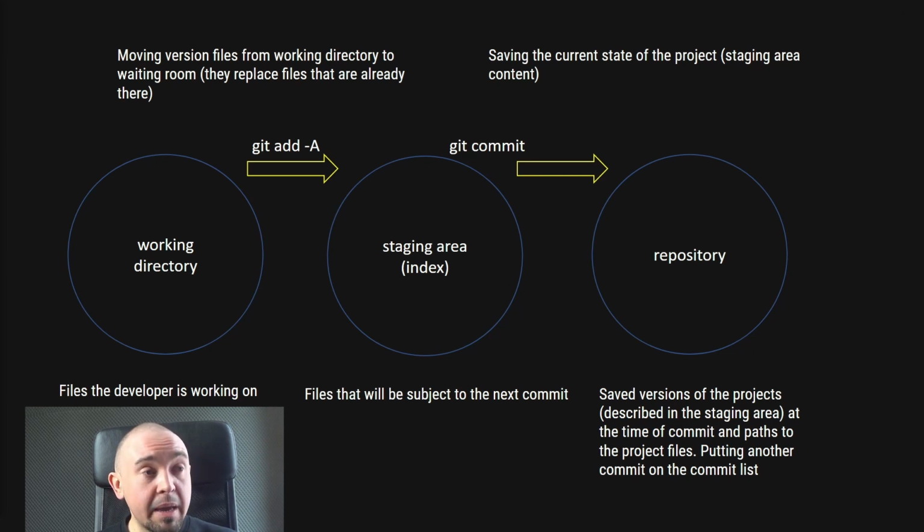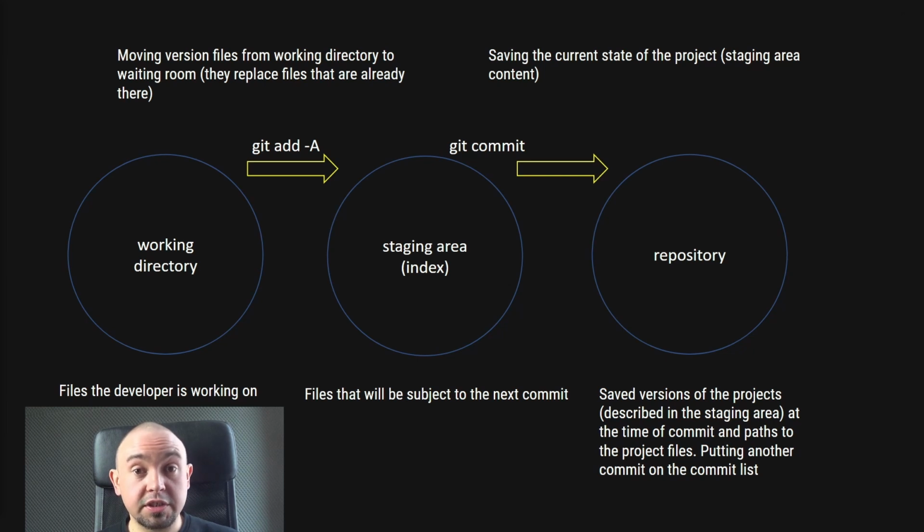Using the git add command, we move tracked and untracked files to the staging area. The versions of the files in the staging area, which are the versions at the time of executing the git add command on these files, are waiting to be added to the repository with the next commit. But before we do the next commit, we can still work with the files in the working directory, and Git will know that there are two different versions of a certain file in the working directory and the staging area.